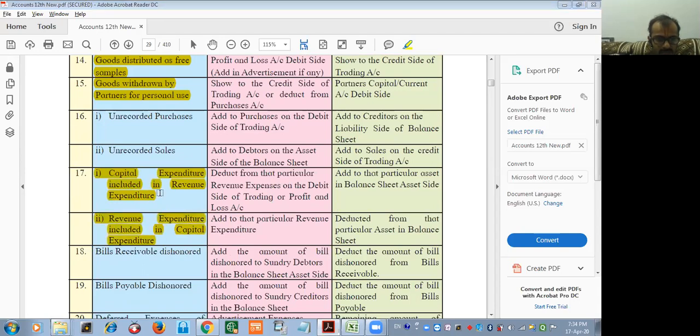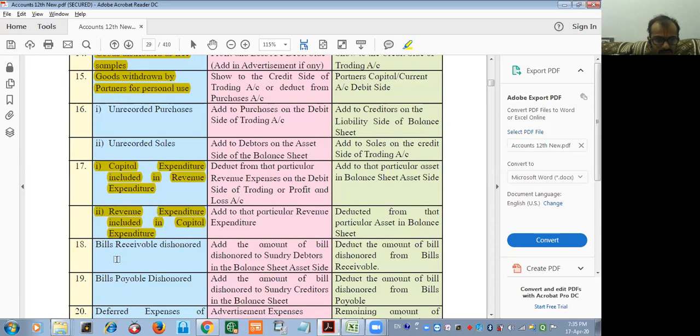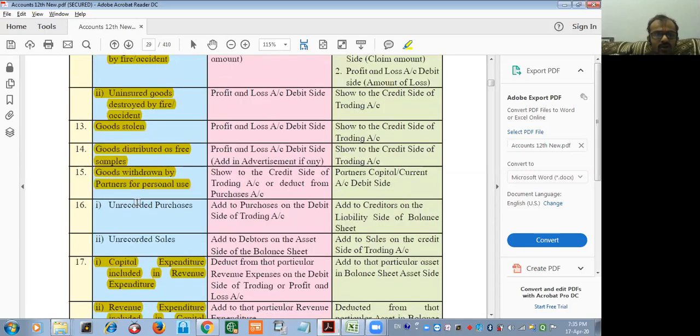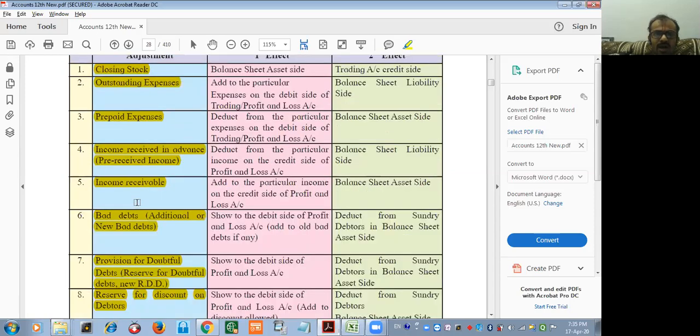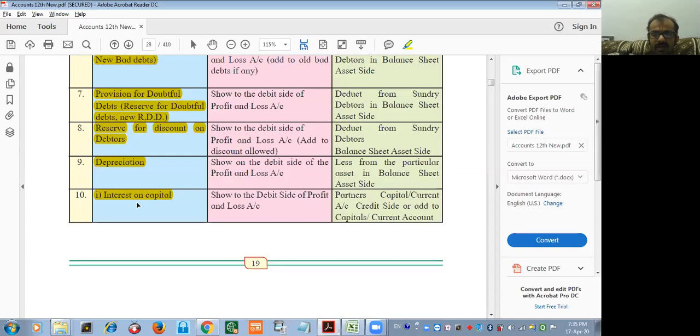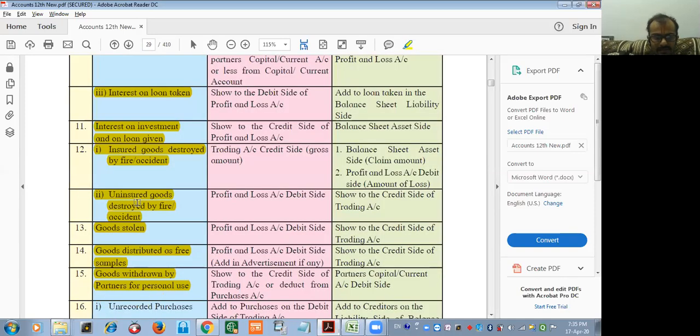18 we have seen. 19 we have seen. And almost 20s also we have seen. So literally speaking, only 1-2 adjustments are new. Rest all the adjustments we already saw in our 11th standard. But we'll repeat everything in detail again.